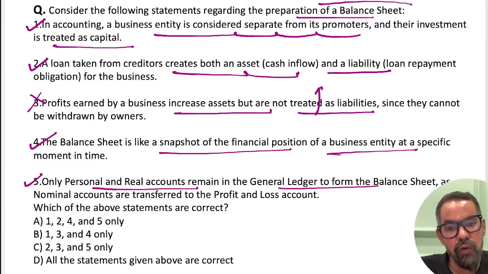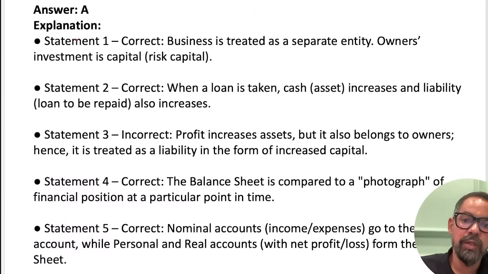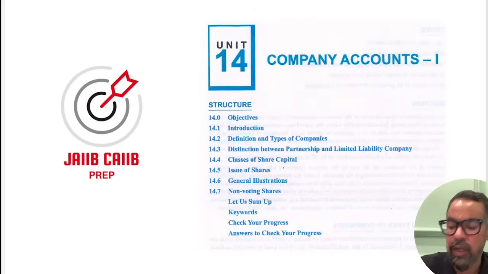So 1, 2, 4, 5 means option A, 100% right answer for this particular. Very good, well done, guys. Chalo, now let's move, yes, locked, Shivam sir.